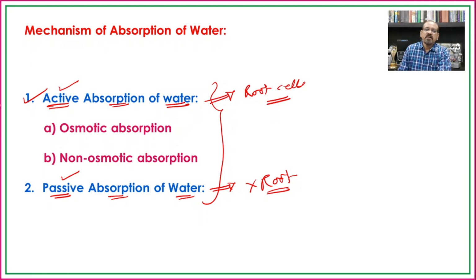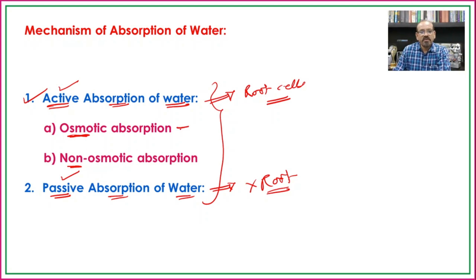Again, active absorption is classified into two types: osmotic absorption and non-osmotic absorption.